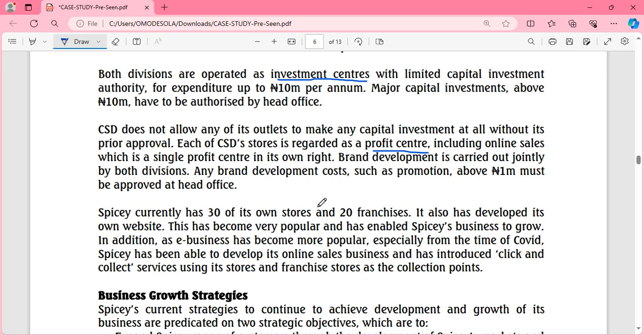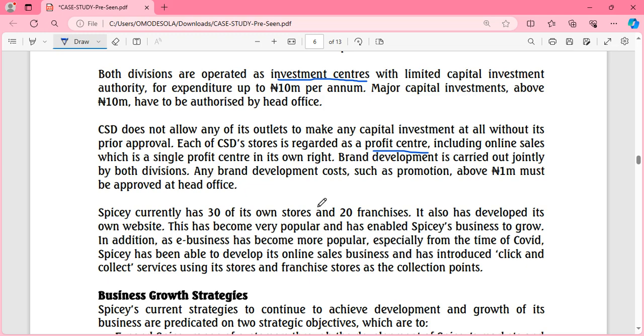A profit center generates its revenue and is evaluated based on profitability. So what we can infer is that CSD is both an investment center and a profit center. A profit center, being evaluated based on profitability, and an investment center, being evaluated based on its return on investment. So this is also telling us something.